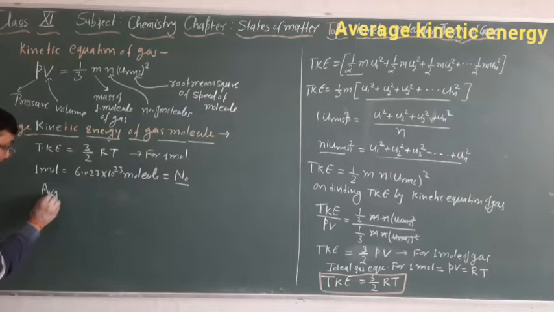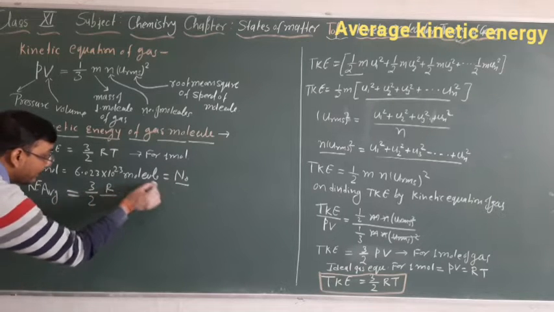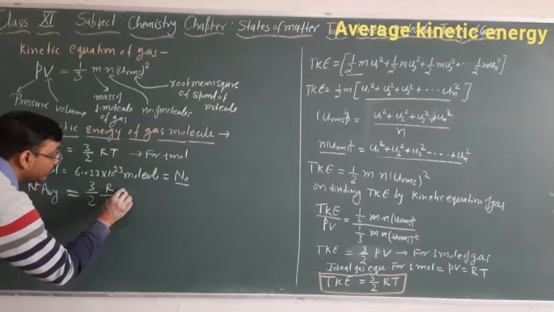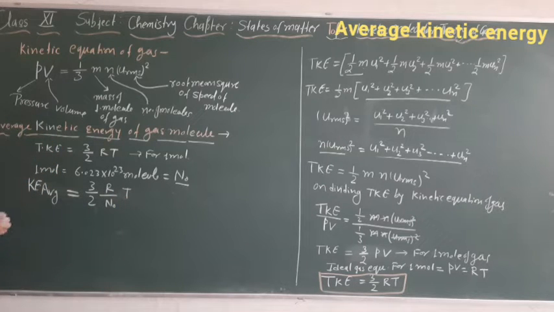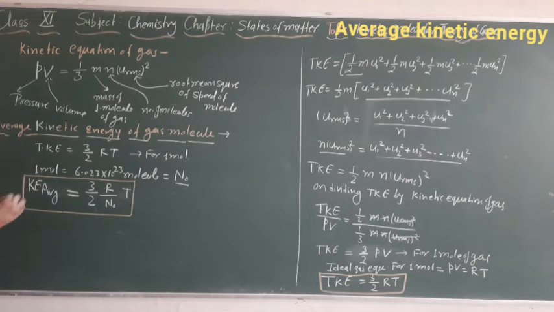So here average kinetic energy will equal 3 by 2 R divided by Avogadro number into T. This is the average kinetic energy.